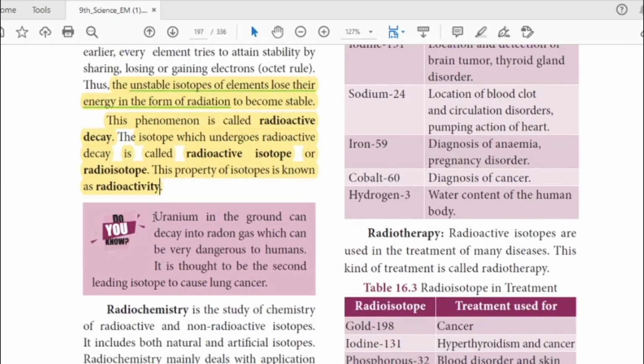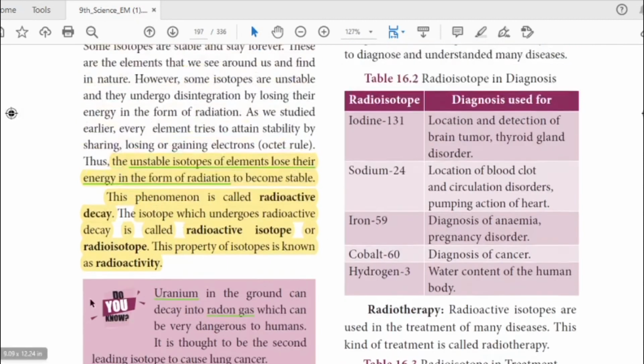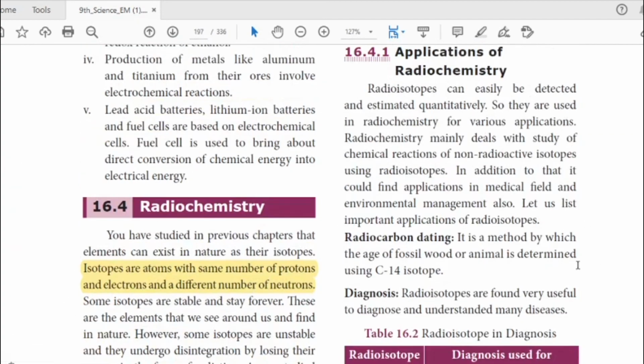And uranium, underline the word you want to know. It forms radon gas. What is it? It forms radon gas. And next, radiochemistry is nothing but the study of radioactive and non-radioactive isotopes. And the applications of radiochemistry, they are used in so many fields.